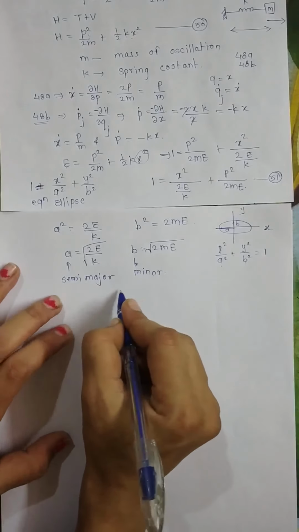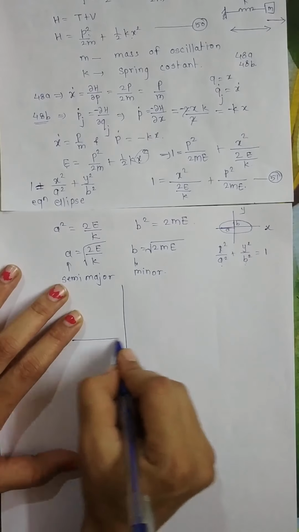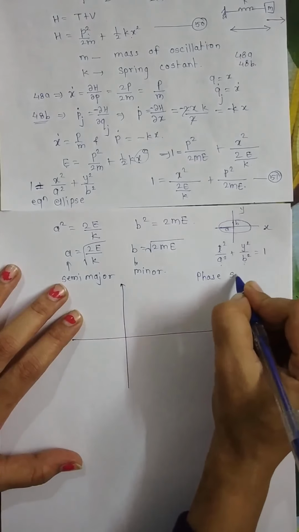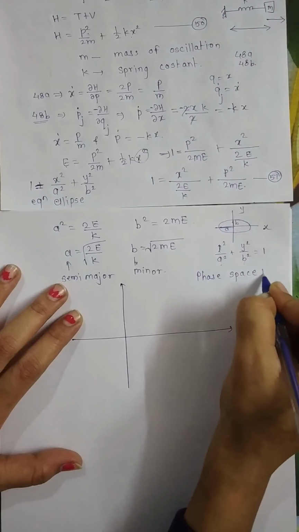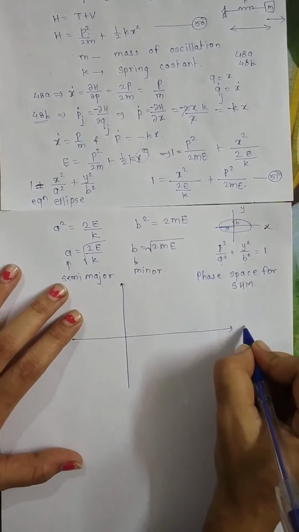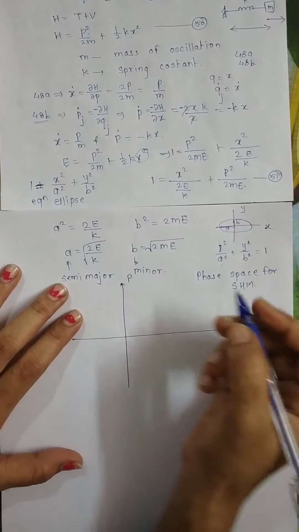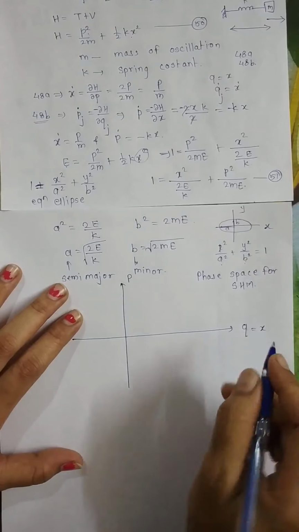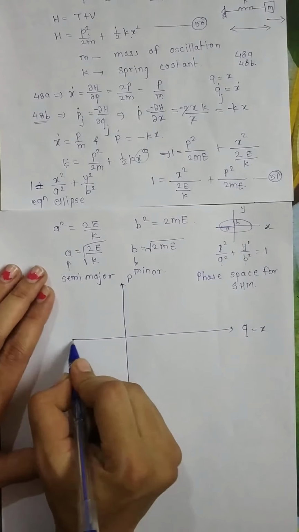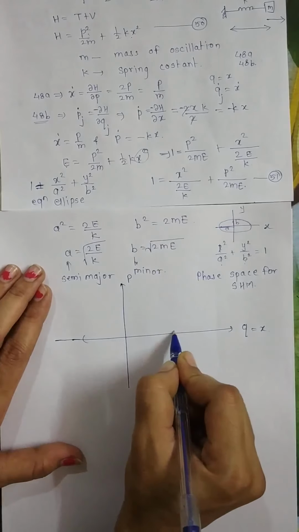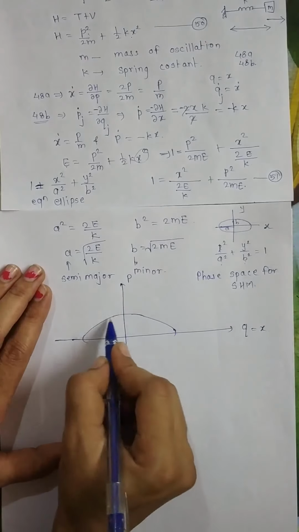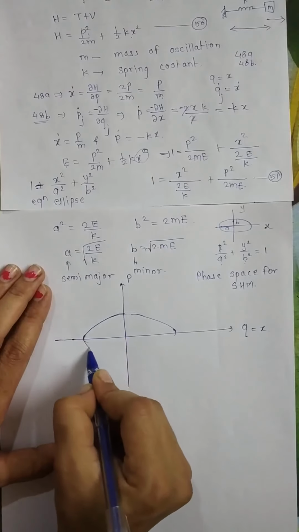So if we draw the phase space for simple harmonic motion, this is the phase space for SHM. If we draw this diagram, here there is Q and there is P. Our Q is here X, so this is X and this is P on the vertical axis. And now the path followed by the particle in phase space is nothing but an elliptical path.